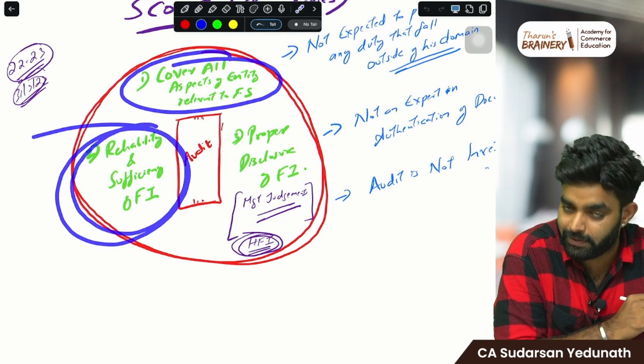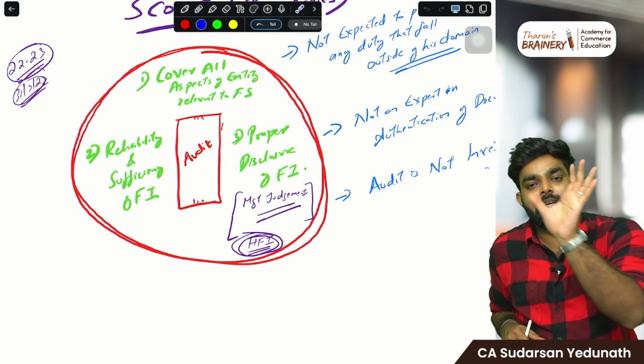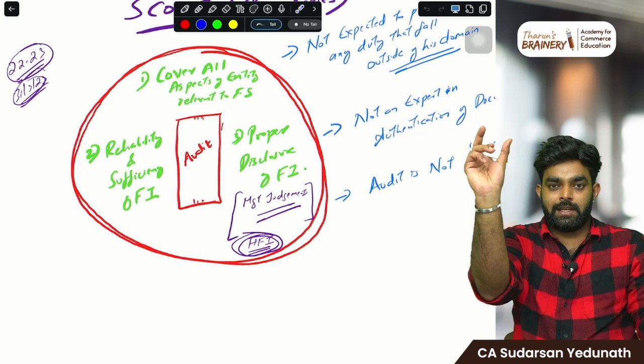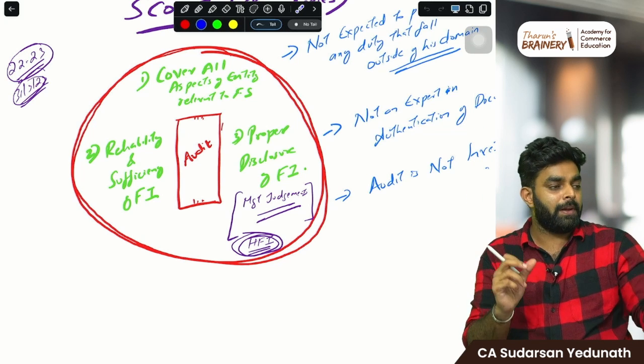Next, reliability and sufficiency of financial information. When you are checking sales and expenses, you will cross-check them with bills, vouchers, etc. Right? Sales 10,000, you'll ask, give me the voucher, give me the bill.